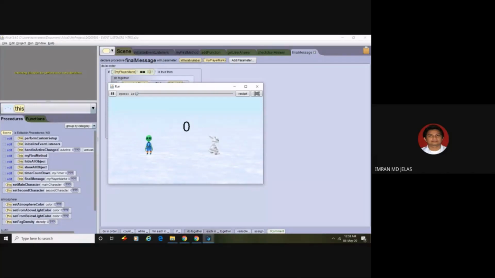Now the main character is Bunny, and Bunny will move to alien. See, now alien will always ask questions, so that means alien is the second character. So let's run. Good. Now let's exit on you.